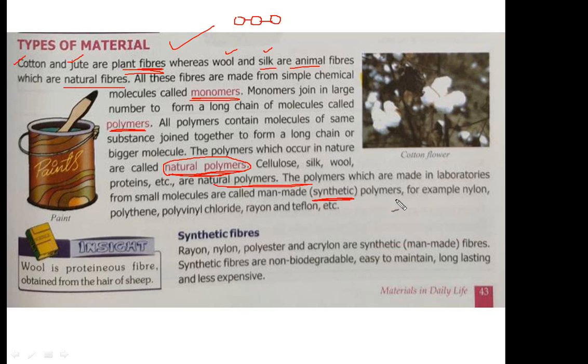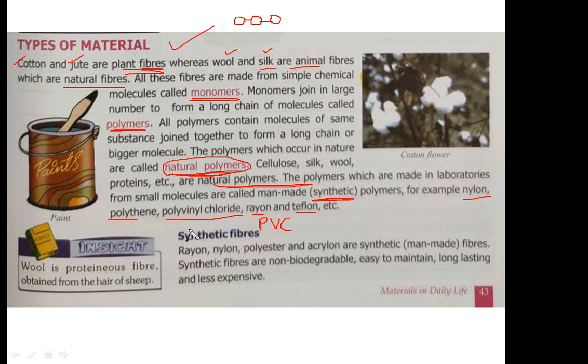For example, nylon, polythene, polyvinyl chloride. You must have heard the word PVC. PVC pipe you must have heard. So PVC is for polyvinyl chloride. Then rayon, Teflon. So all these are some of the examples of man-made material.